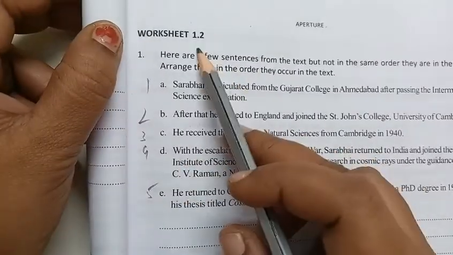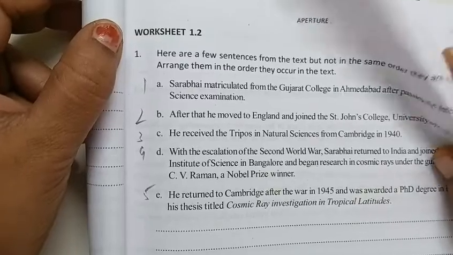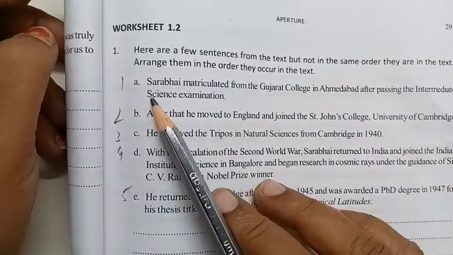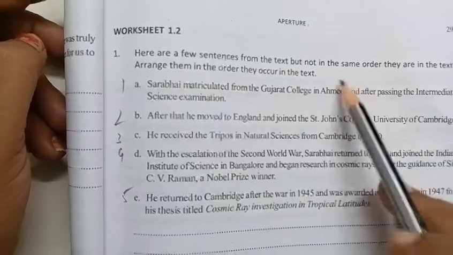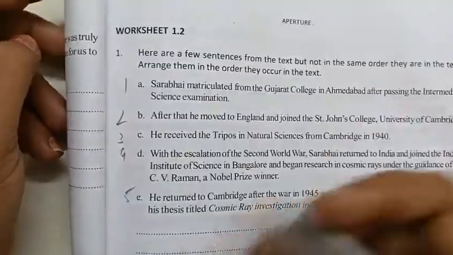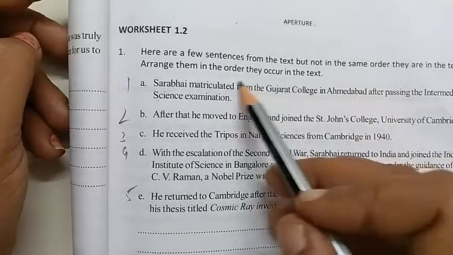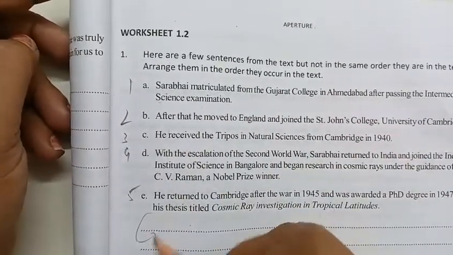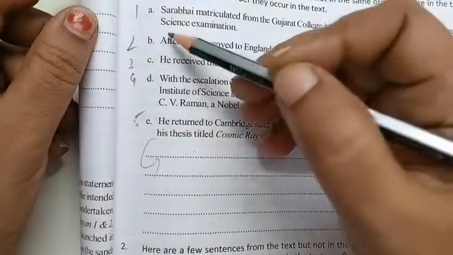Then when we come to this worksheet, I thought I can just upload this worksheet also together. So when we come to the worksheet, it is Vikram. See, this is arranged. You have to just arrange it. Actually, this is arranged in the right order. If you see this paragraph in the book, it's the same order. So everything is right. You can take it and write them here. It's only 1, 2, 3, 4, 5.